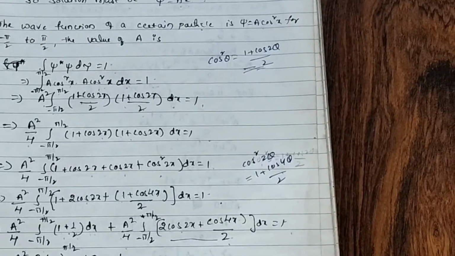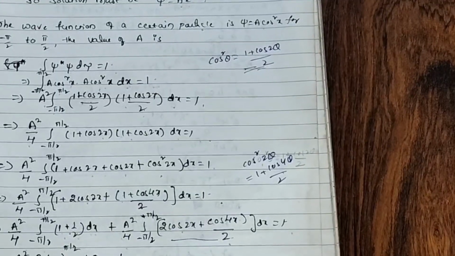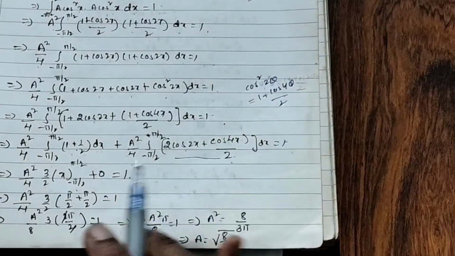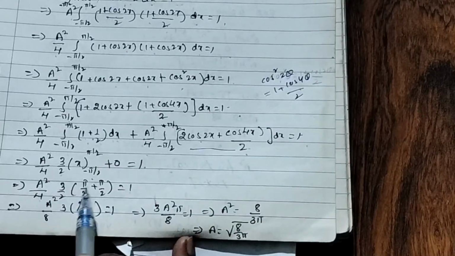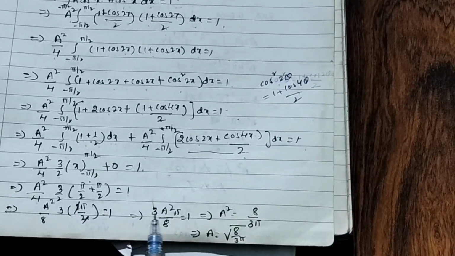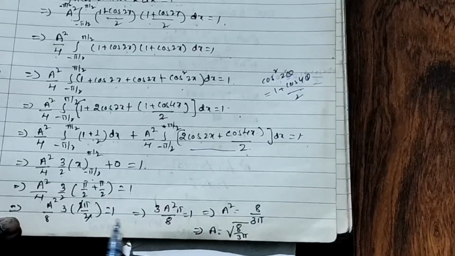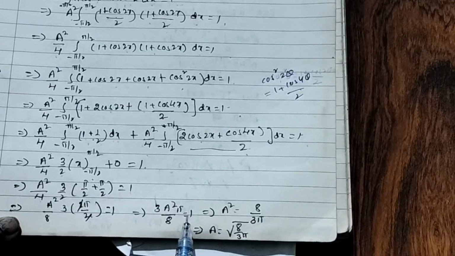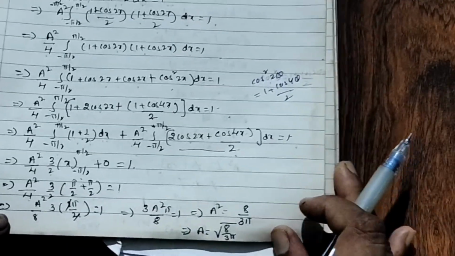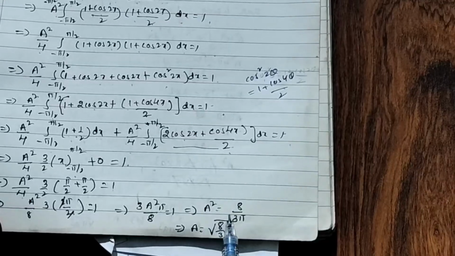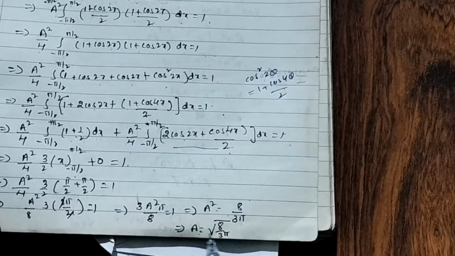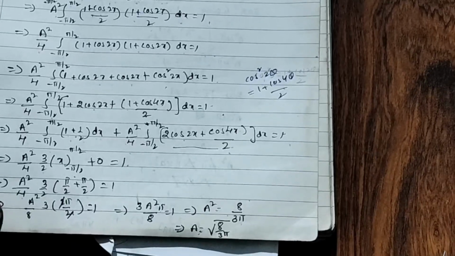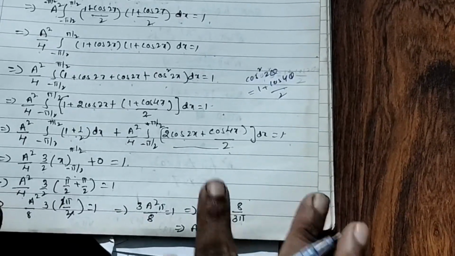Substitute the limits. A squared by 4, 3 by 2. Okay. Pi by 2 plus pi by 2 is equal to pi, 2 pi by 2, 2 strikes off. So 3 A squared by 8 into pi equal to 1. So from this we will get A squared equal to 8 by 3 pi, or A equal to under root 8 by 3 pi. Right?